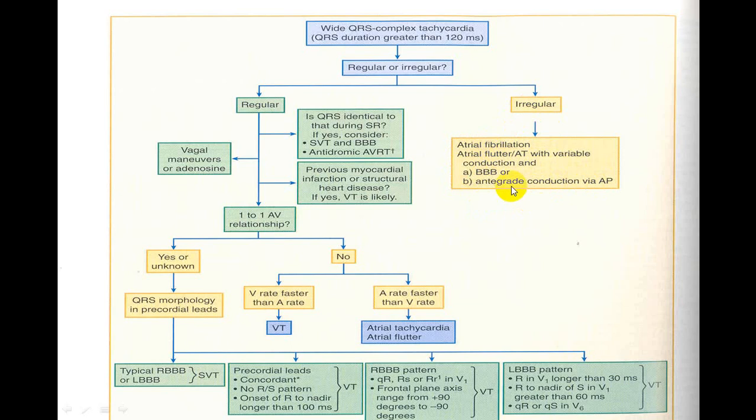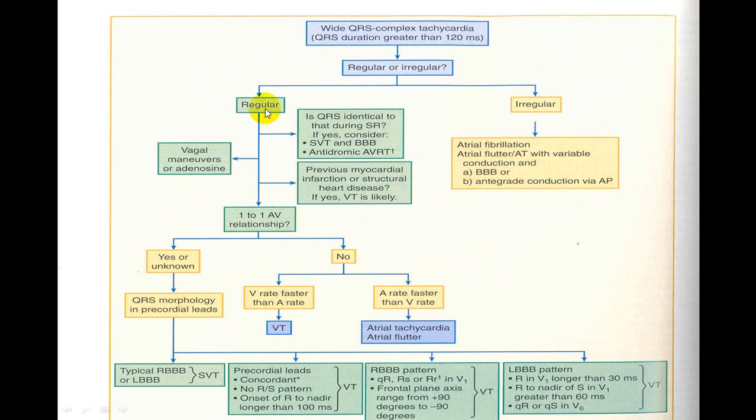These are the possibilities. As far as VT is concerned, polymorphic VT is the only condition in ventricular rhythm. All others will be atrial flutter or fibrillation with aberrant conduction, rate related, or what we call WPW syndrome. So previous bundle branch block, WPW syndrome, or a fast rate may produce aberrant conduction and irregular rhythm with wide QRS tachyarrhythmias. So this becomes very easy to differentiate.